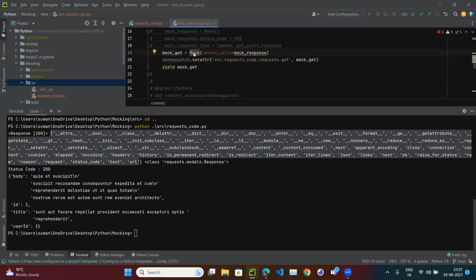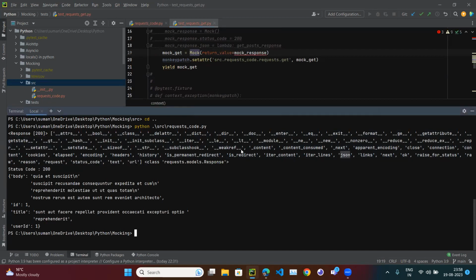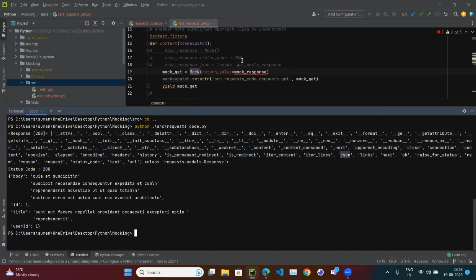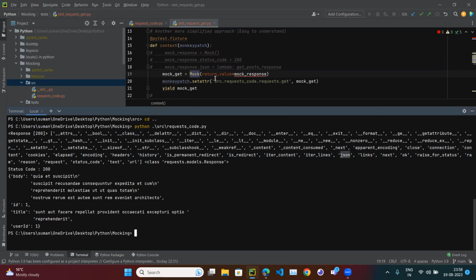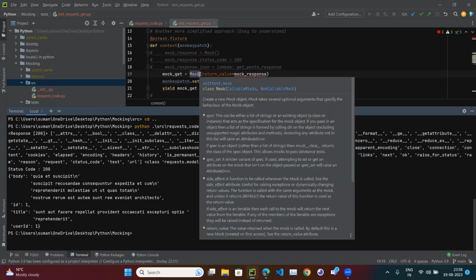Whatever the class, this class has its own attributes, but it doesn't have the JSON attribute, doesn't have the status code attribute, doesn't have anything. We have to attach those attributes to this class. This class is defined by someone else, and when they defined it, it got some attributes.